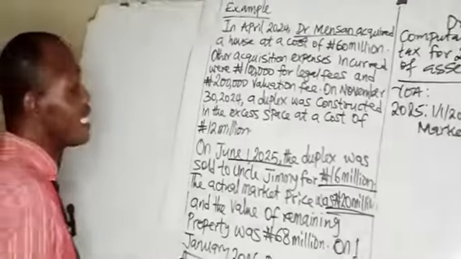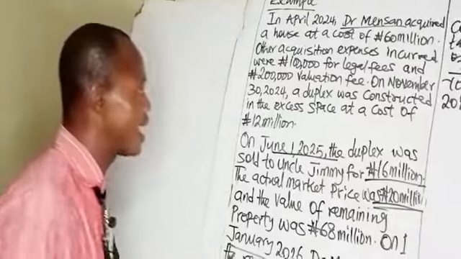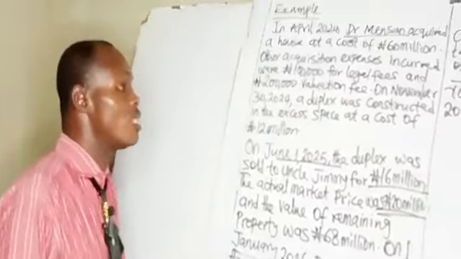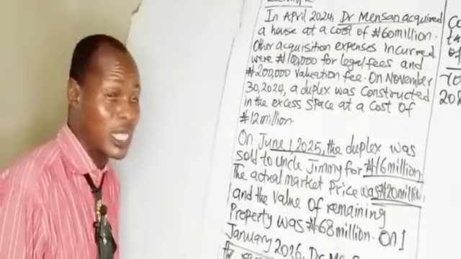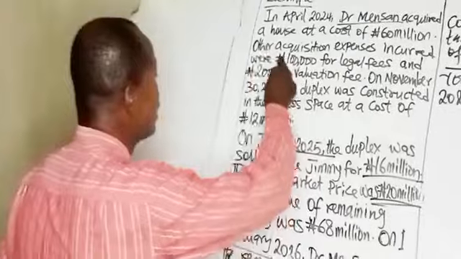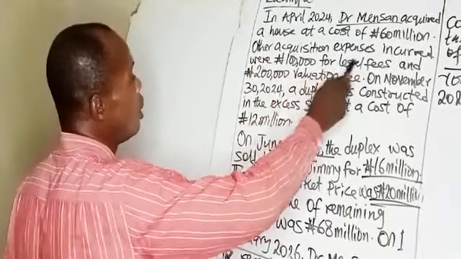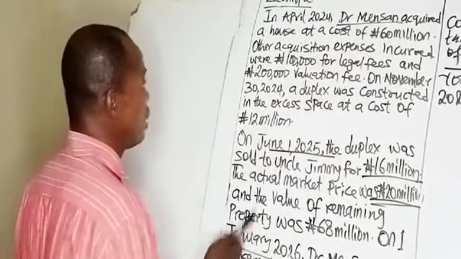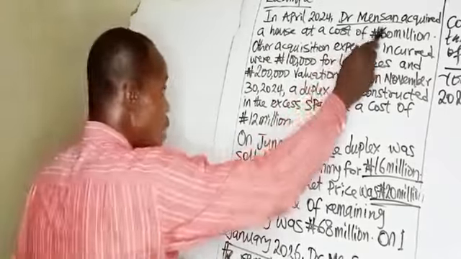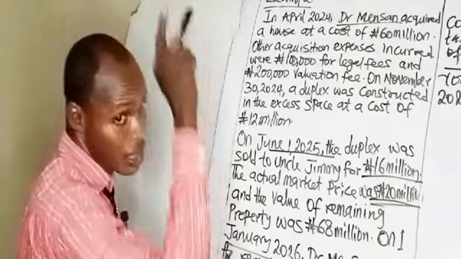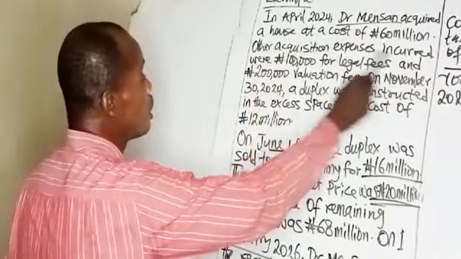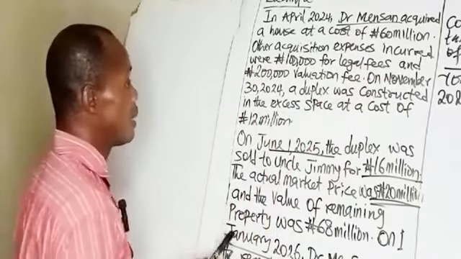Remember, this is not a partial disposal. The question is structured in such a way that you will think the asset was sold in part, but it's not a partial disposal. They bought a house for 60 million. The property itself is the house that was acquired, which is a single asset. Then they incurred acquisition expenses.